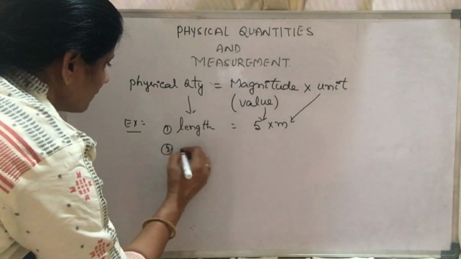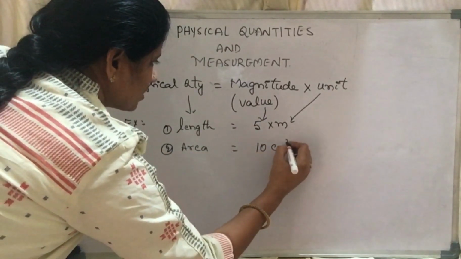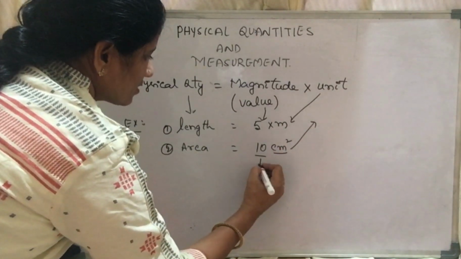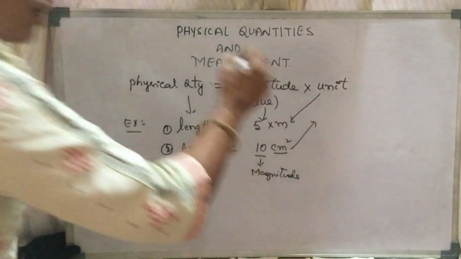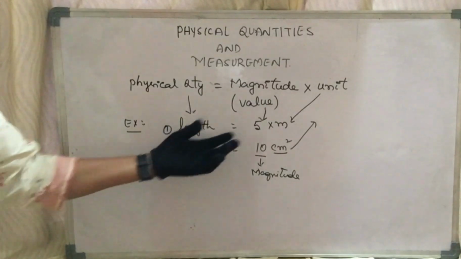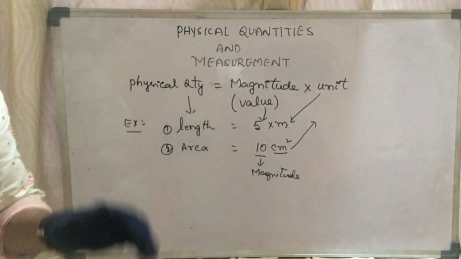One more example, area. It is 10 centimeter square. So this is the unit and 10 is the magnitude. This is how we always represent a physical quantity. We cannot write just length is 5. It should be accompanied with the unit. Understood, children?